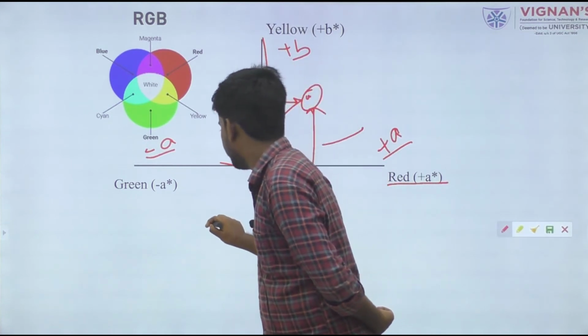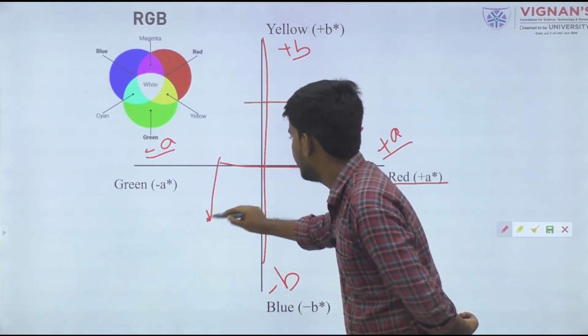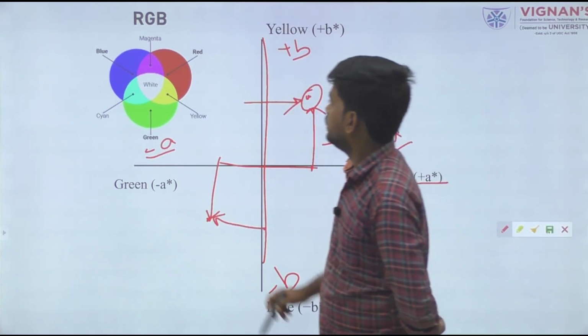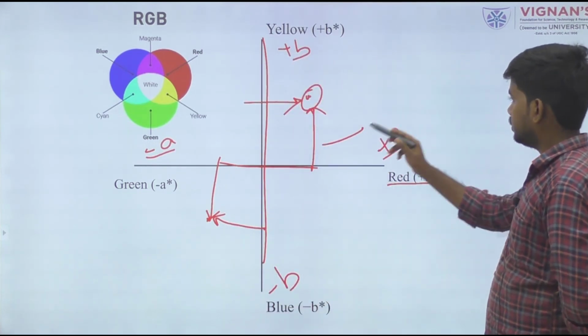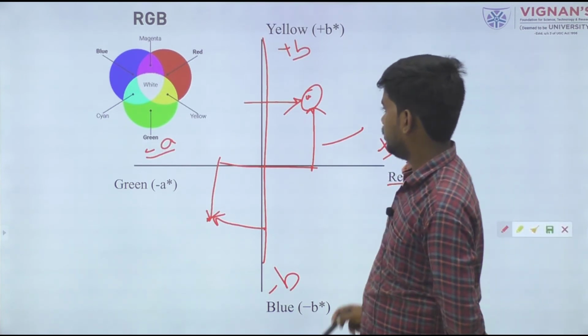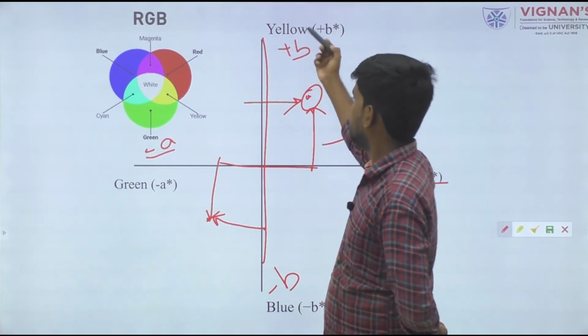Similarly, if any material's color value lies in this coordinate, it indicates the green value and blue value. Simply, these are for understanding. You can understand from this graph also. Positive A is red, minus A is green, minus B is blue, plus B is yellow.